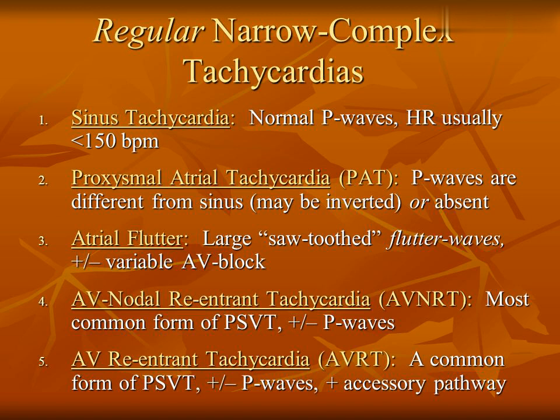Atrial flutter: large sawtooth flutter waves, with or without variable AV block. AV nodal reentrant tachycardia, AVNRT: most common form of PSVT, with or without P waves. AV reentrant tachycardia, AVRT: a common form of PSVT, with or without P waves, plus an accessory pathway.